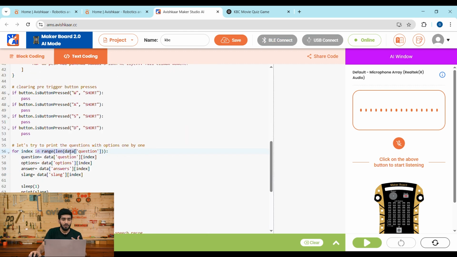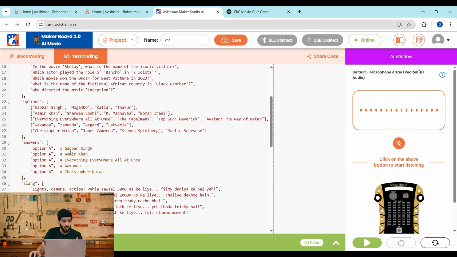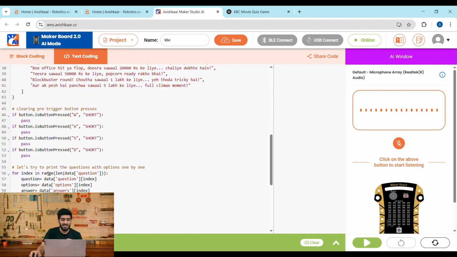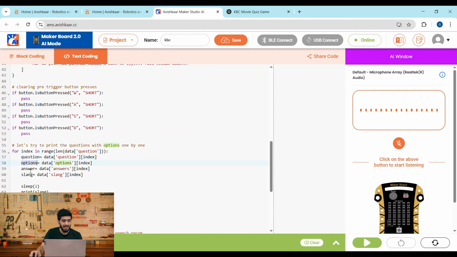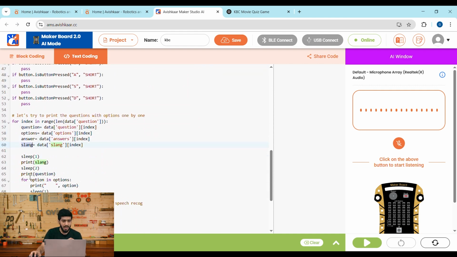Next, we have a for loop which helps us to iterate over this data set so that we can extract question, options, answer and slangs one by one. And after 1 second, we are printing the slang first, because this is how it happens in the game. "पहला सवाल 5000 रुपए के लिए." And then after 2 seconds, we are printing the question, and then we are printing the options one by one at an interval of 1 second.